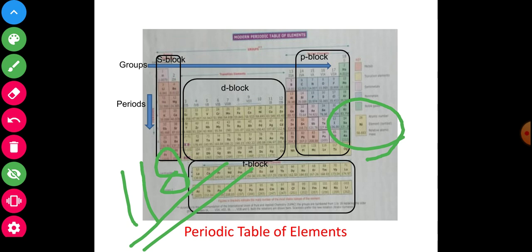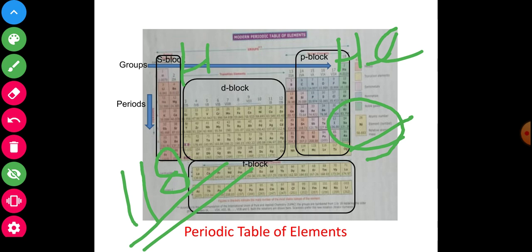Is that clear? Now what is this? The symbol of each element is written here. The first element is hydrogen, the second is helium, and the number of the element is here.